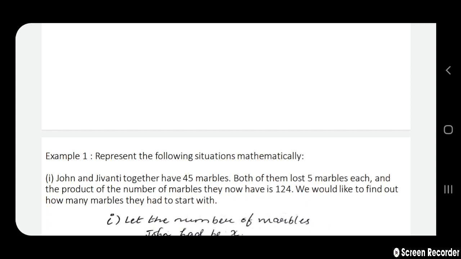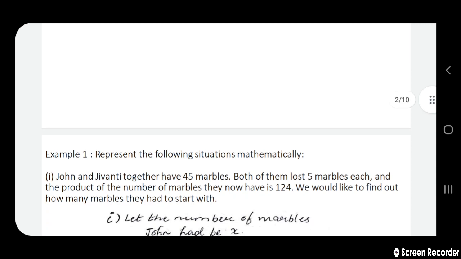You have to imagine a few things while you are reading the question. Imagine a situation where you are involved in the question. Like if there are two people, you imagine that one of them is you and one more is your friend, so that the problem solving ability will be developed easily.